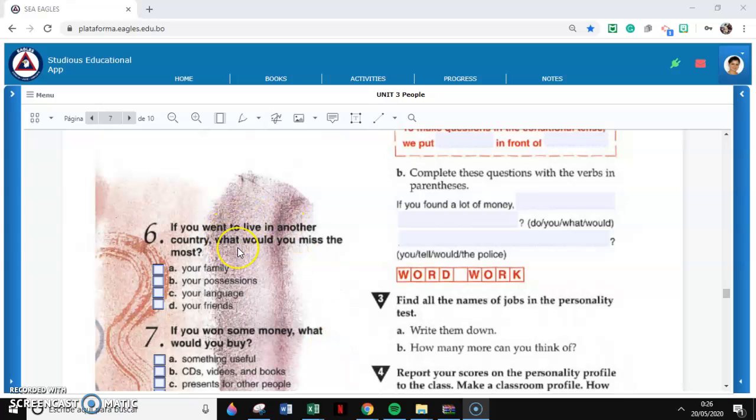So what we can see here is that we are using would, which is the conditional, in front of the subject. The subject you, right? And the same here, we're using would, which is the conditional, in front of the subject you.